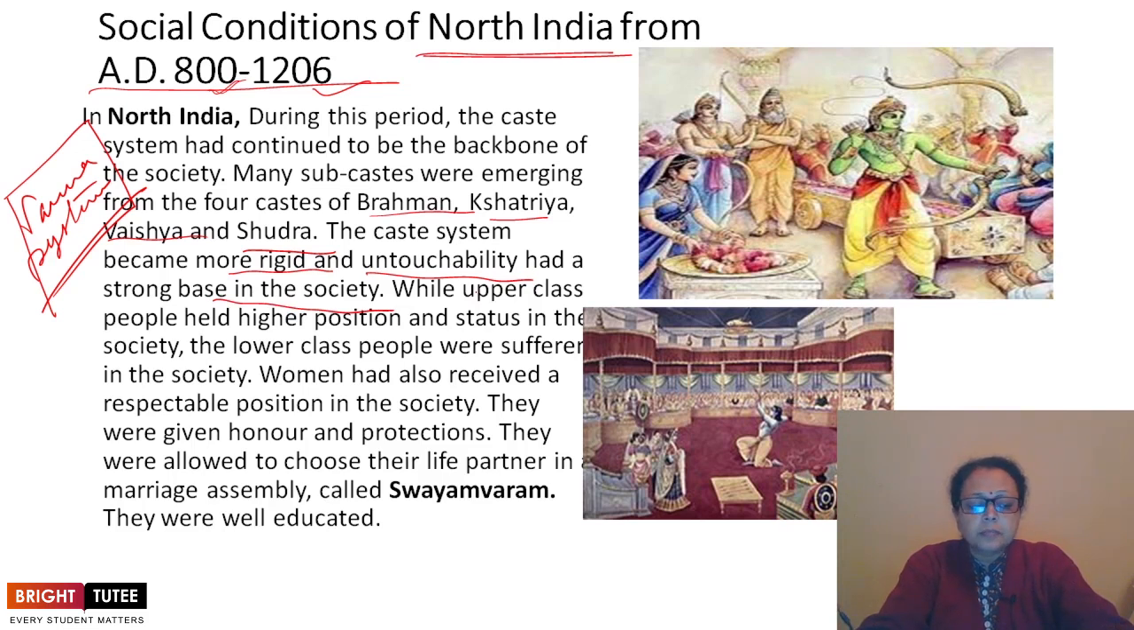Because the upper class people, like Brahmins and Kshatriyas, held higher positions and status in society. The lower class people were sufferers in society. They were poor and were considered pollutants. Not only that, they were also excluded from the mainstream of society.